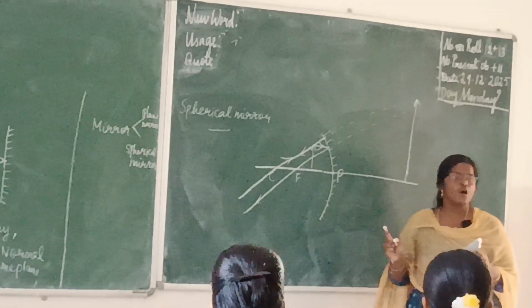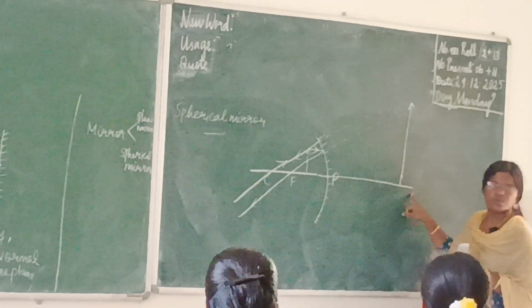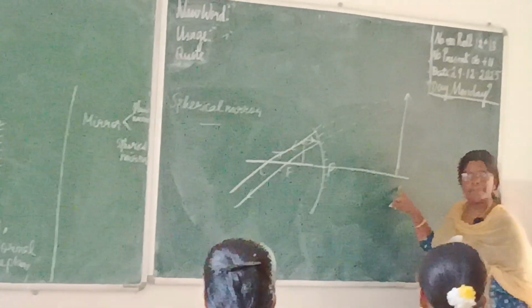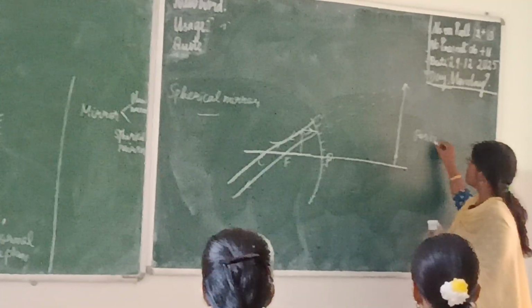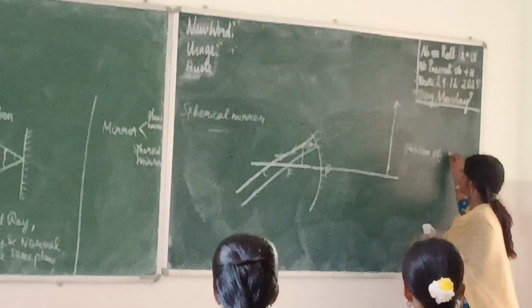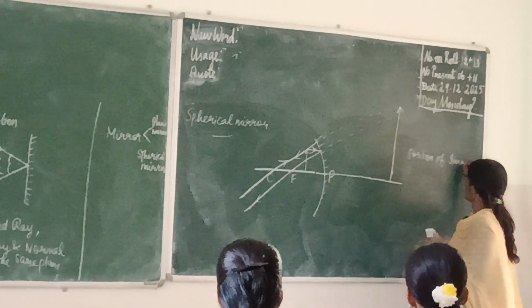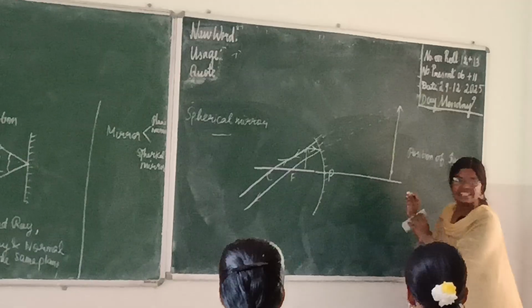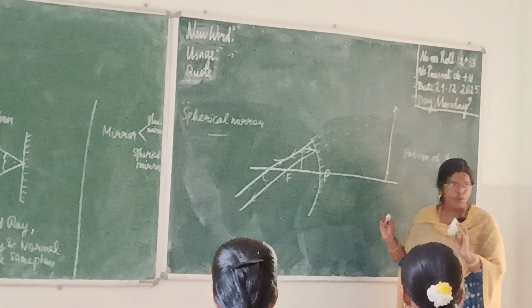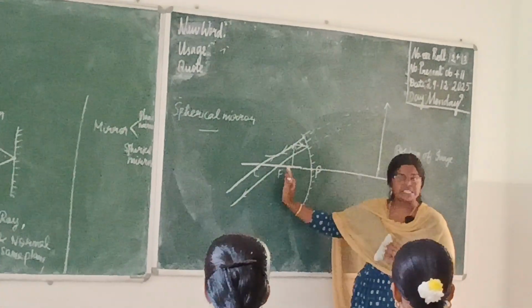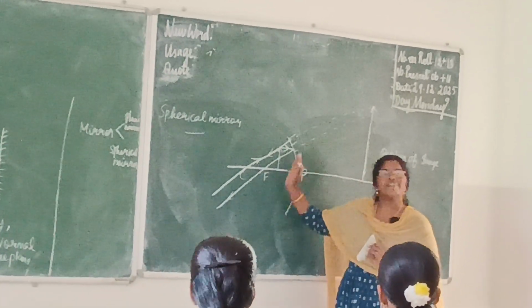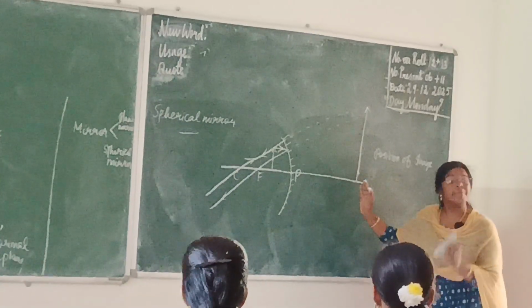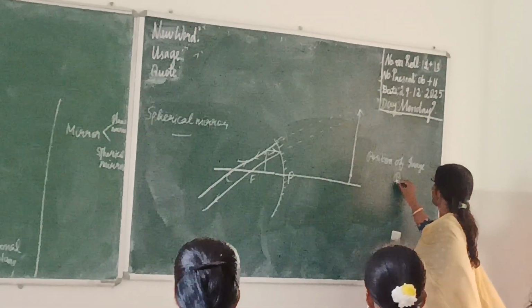See, so where did we get the image now? Behind the mirror. Yes. So what is the position of the image? Position where the image is formed. It is behind the mirror. So now we have to say what is the position. See, where an object is placed between focus and pole, and where did we get the image? Behind the mirror.